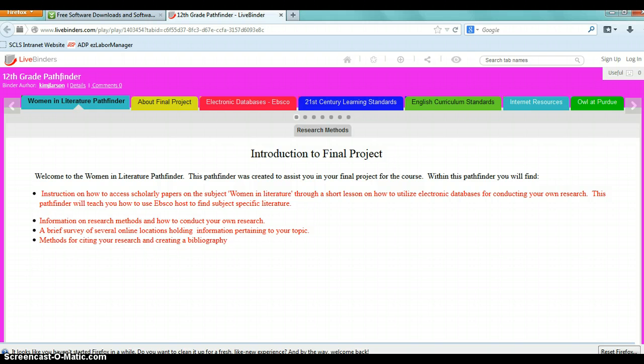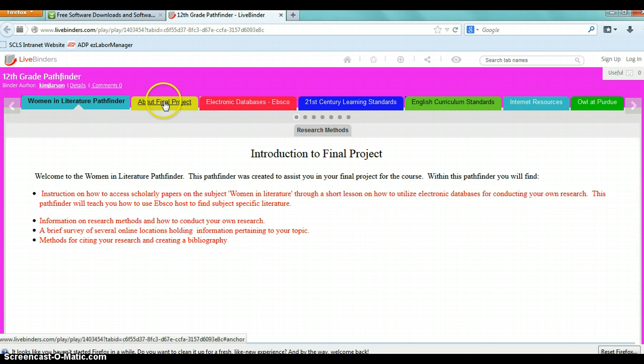This Pathfinder will teach you how to use EBSCOHost to find subject-specific literature. Also, there's information on research methods and how to conduct your own research, as well as a brief survey of several online locations holding information pertaining to your topic, and finally methods for citing your research and creating a bibliography.